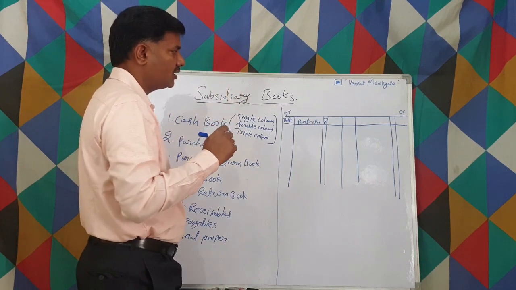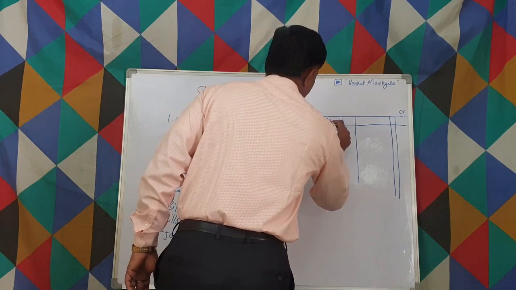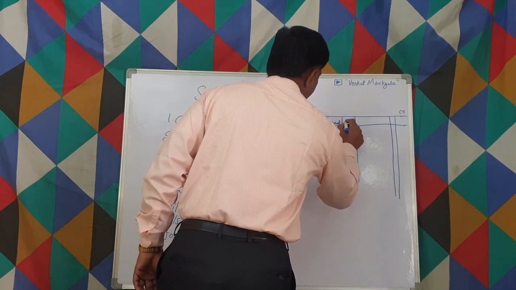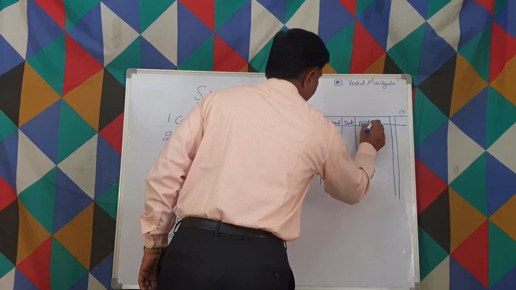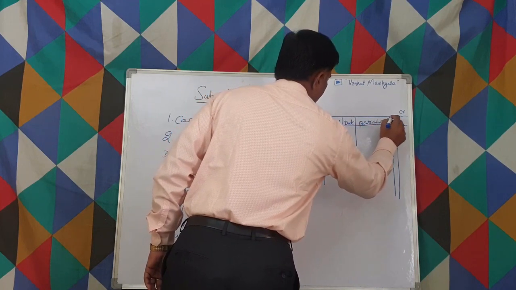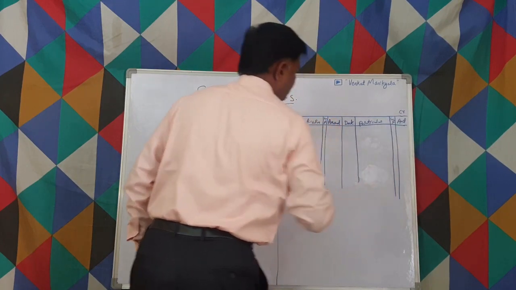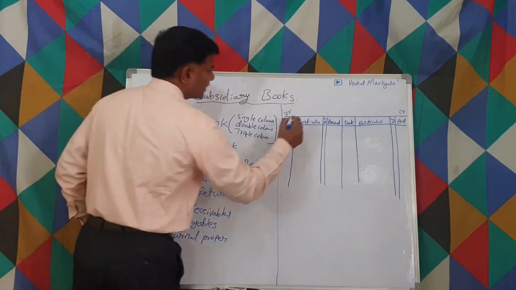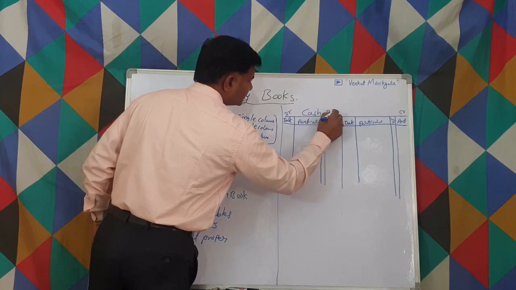In a regular ledger we don't write a ledger folio, right? Amount, again date, particulars, ledger folio, amount, right? It's a cash book. It's not a cash account. It's a cash book.